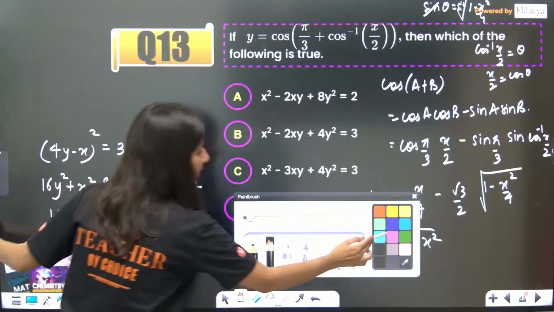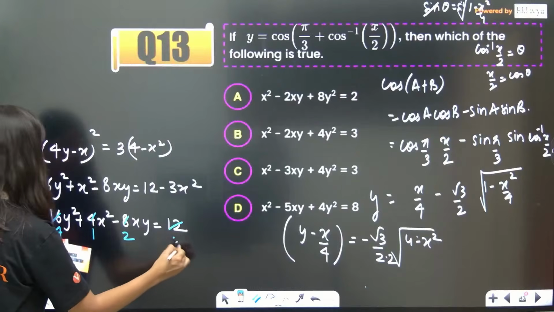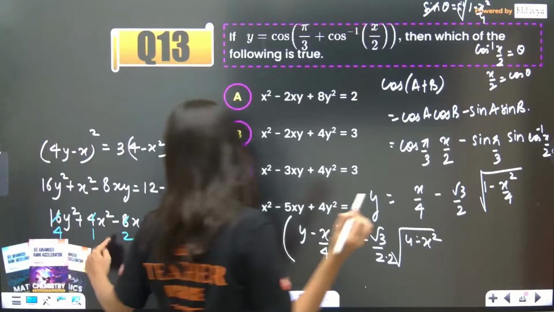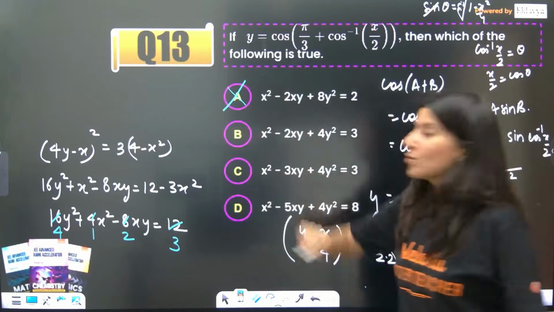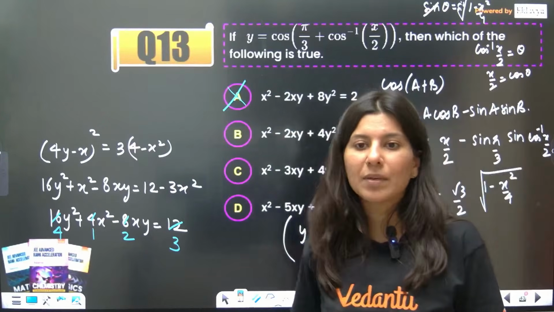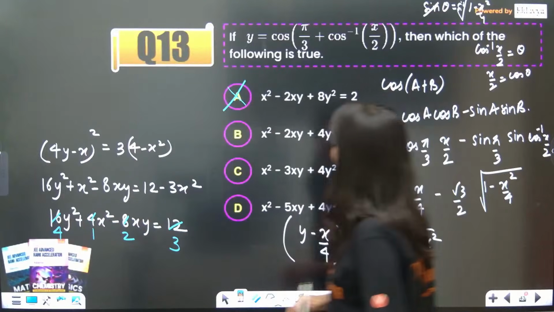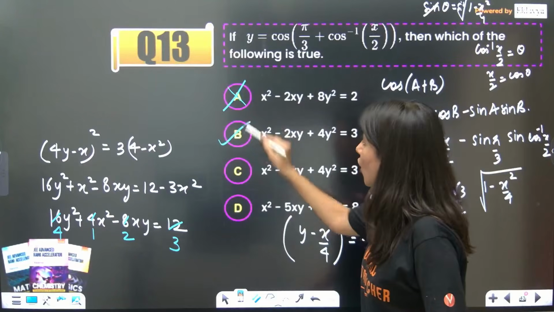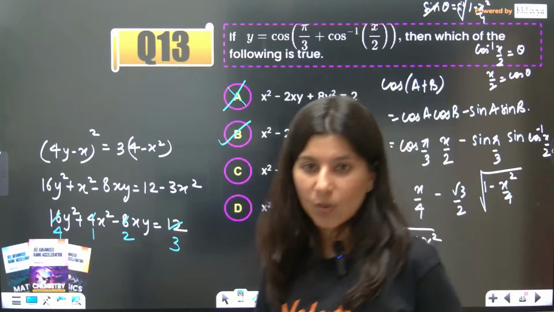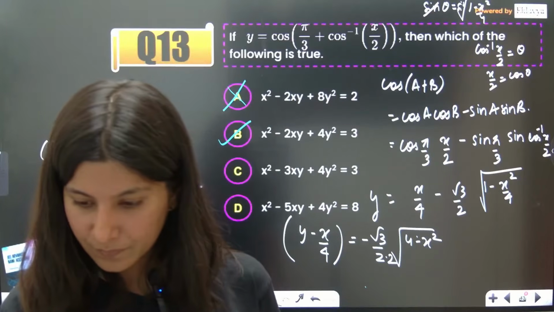Now let's cancel out by the table of 4: 4 1 za, 4 2 za, 4 3 za. So the correct answer will be x square plus 4y square minus 2xy equal to 3. So clearly option B is matching with this answer.